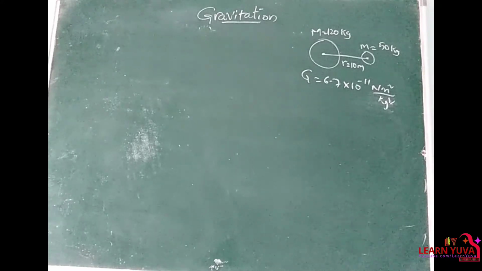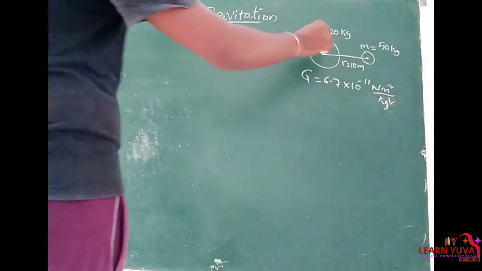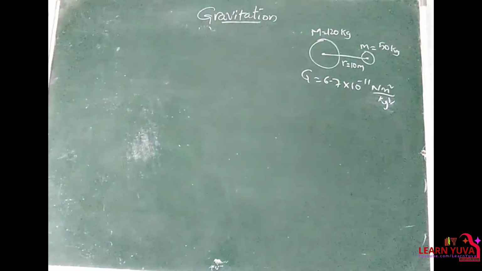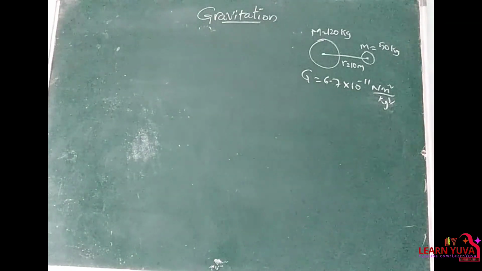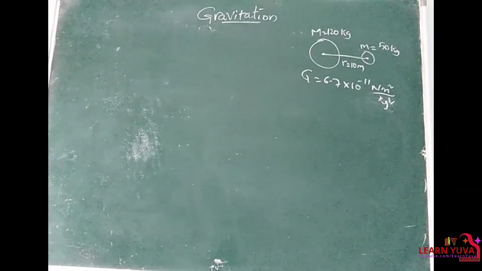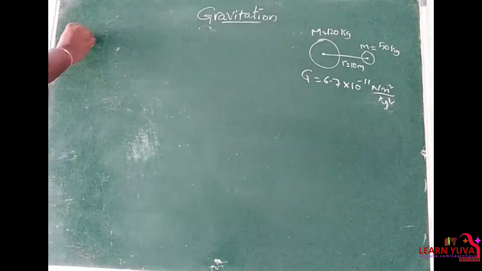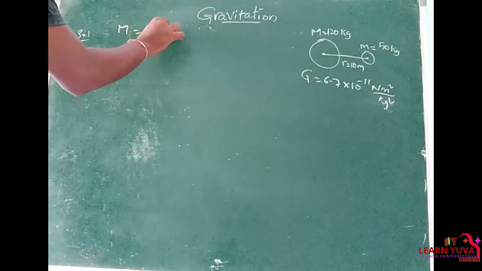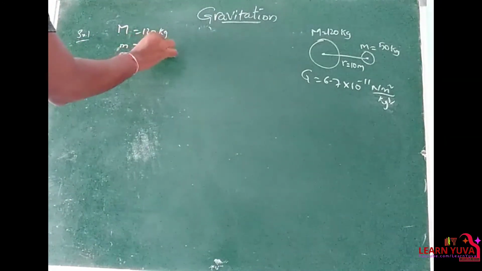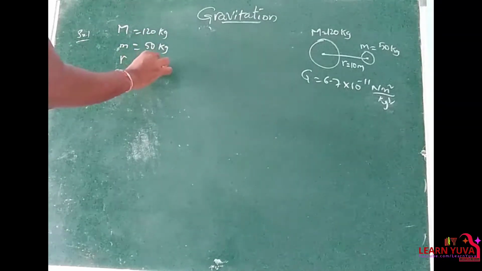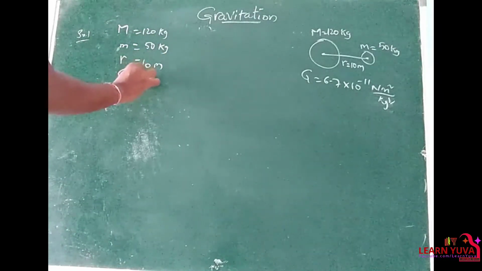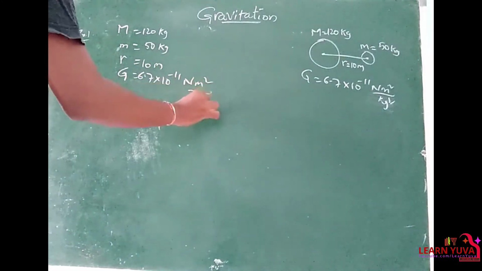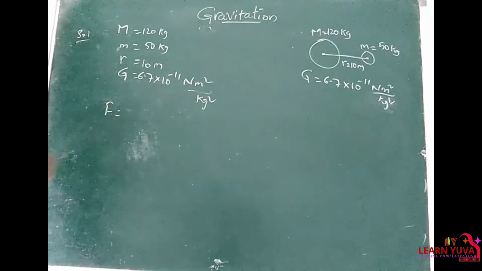There are two masses, 120 kg and 50 kg, separated at a distance of 10 meters. Calculate the force of attraction between them. Clear? So what is the given data? M is equal to 120 kg, small m is equal to 50 kg, the distance between them is 10 meters, and the universal gravitational constant is 6.7 into 10 to the power of minus 11 Newton meter square by kg square. So what is the force of attraction between them? What is the formula?